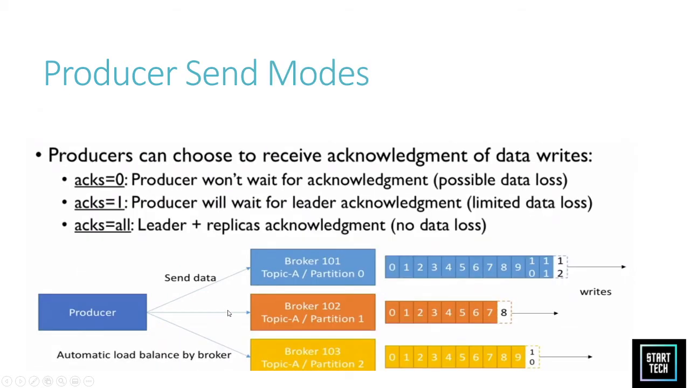There are three modes in the producer: acks=0, acks=1, and acks=all. This is also an interview question: what is acks 0, 1 and all. With acks=0, it is possible that data loss will happen, and this is not recommended. What happens in acks=0 is the producer won't wait for acknowledgement. In acks=1, the producer will wait for the leader's acknowledgement. There is limited data loss in this. In acks=all, it is leader plus replica acknowledgement, so there is no data loss.